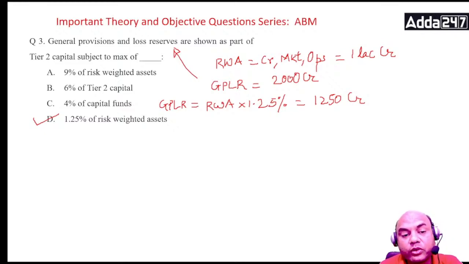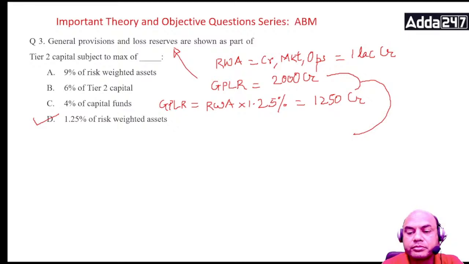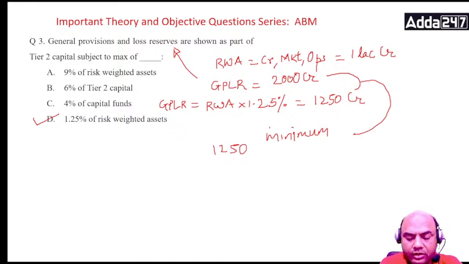Here it is given only subject to a maximum of this, but it's not that. The answer is this or this, whichever is minimum. So what does it mean? Here I'll be taking 1250 as my figure in the numerical. This is my answer.